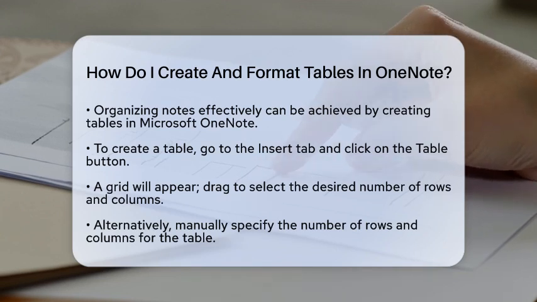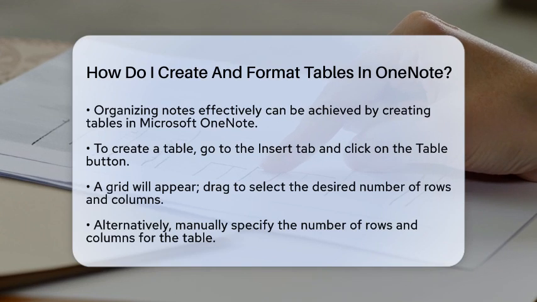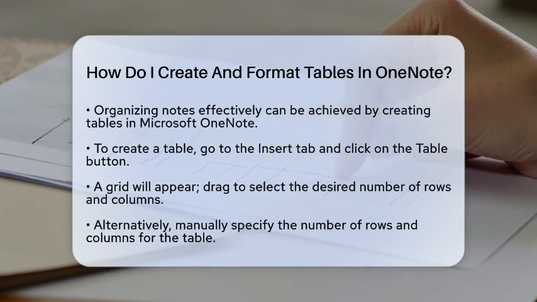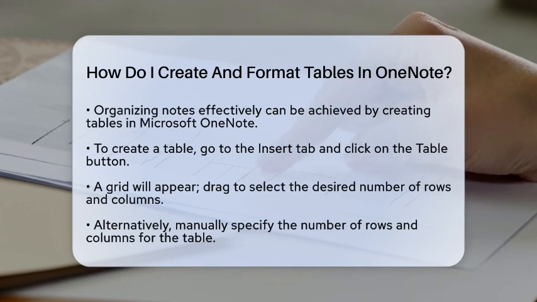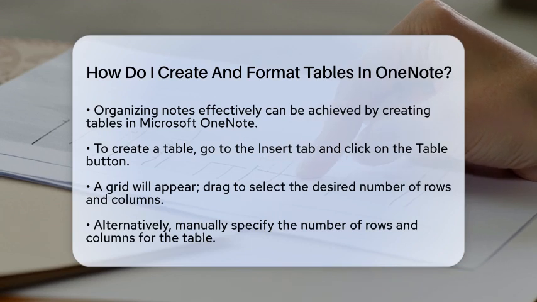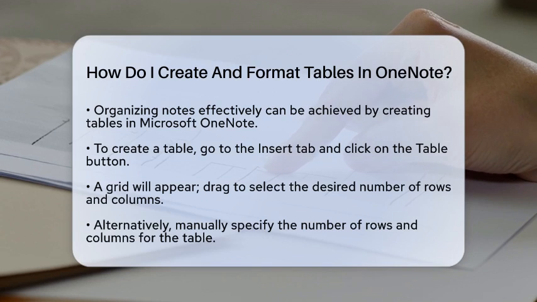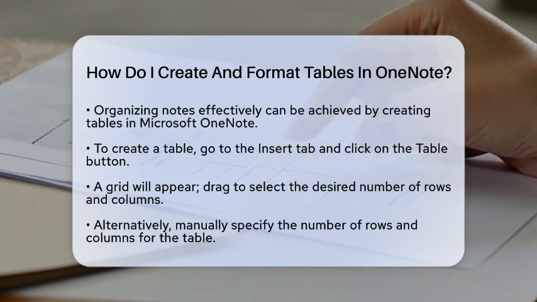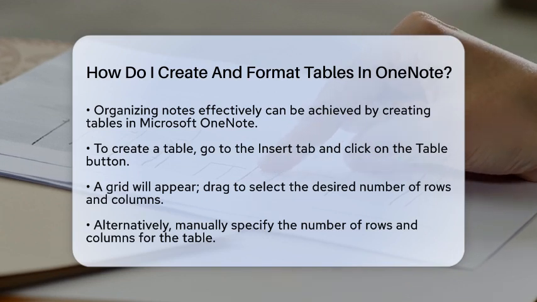First, to create a table, navigate to the Insert tab at the top of the OneNote window. Click on the Table button. You will see a grid appear. You can drag your mouse across the grid to select how many rows and columns you want. For example, if you drag to select a 4x4 grid, you will create a table with four rows and four